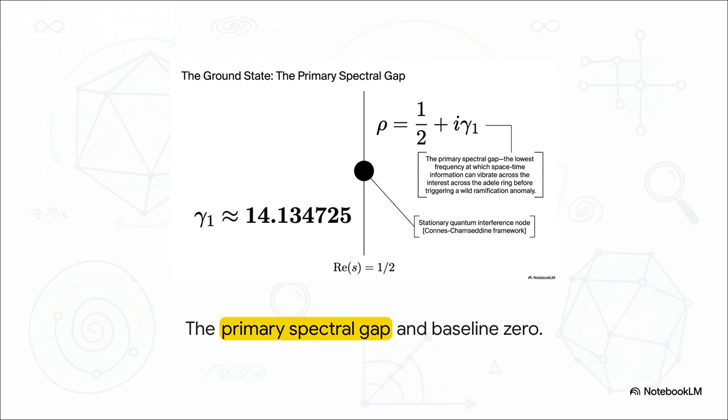When we look at the primary non-trivial zero of the cosmic partition function, which is essentially the mathematical baseline of reality, we find a dimensionless frequency of roughly 14.13. You can think of this as the absolute lowest possible hum at which spacetime can vibrate.